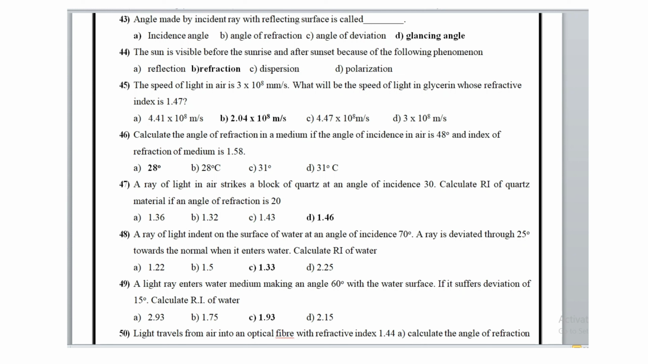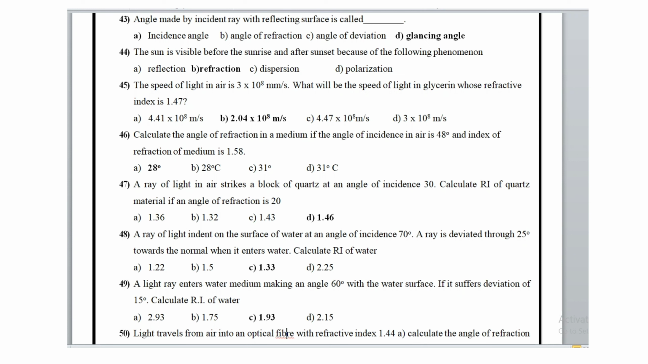A ray of light is incident on the surface of water at an angle of incidence of 70 degrees. The ray is deviated through 25 degrees towards the normal when it enters the water. Calculate the refractive index of water. It is 1.33.